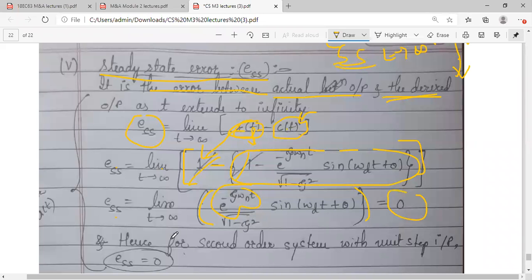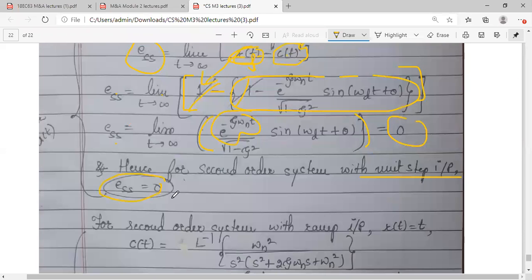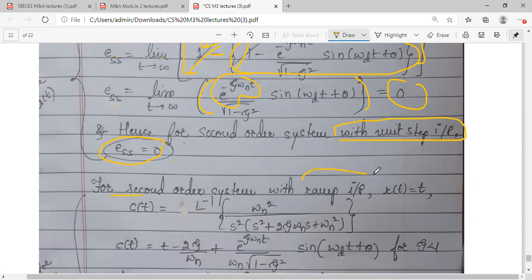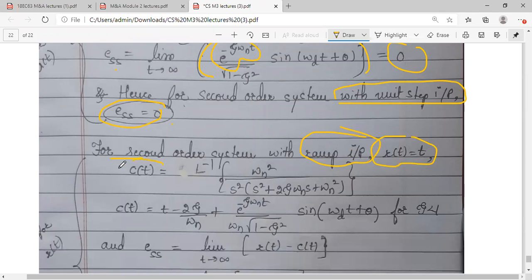Steady state error for second order system, जब आप यूनिट स्टेप इनपुट अप्लाई करते हो, you will get it as 0. और ये 0 always नहीं है, it is only for this. अगर आप इनपुट चेंज कर दोगे, say if I take a ramp signal, ramp मतलब R of t will be equal to t, you know about it. तो उसके लिए इक्वेशन अलग होगा. We have not calculated this. हमने जो second order system का derivation किया है, it is only for unit step. Ramp के लिए we have not done.